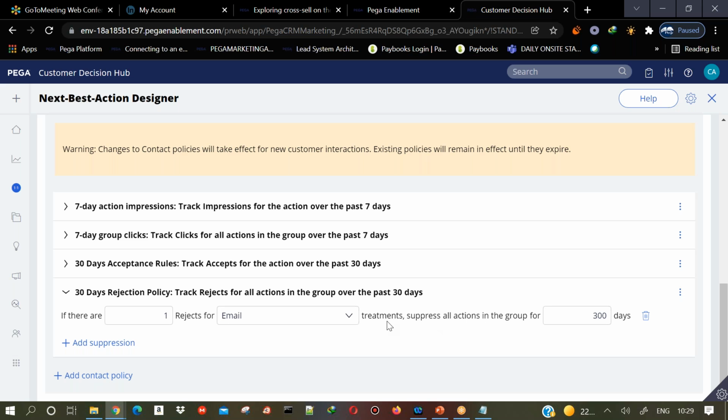Now based on your requirement, whether you want to suppress only that particular offer, or all the offers in the group, or all the offers in the issue, you will select it here. Then you will specify for how many days you don't want to show the offer. That's it.